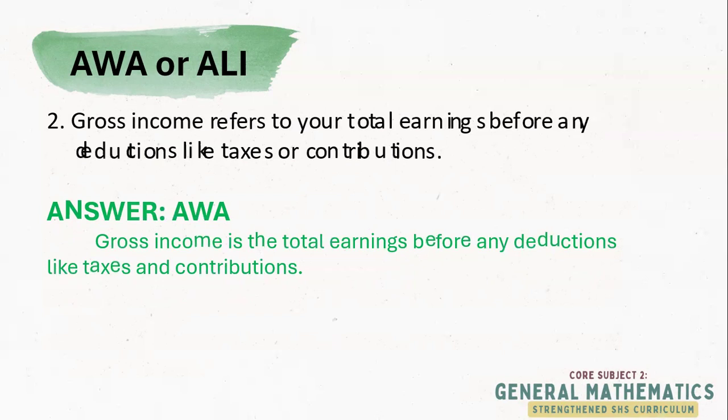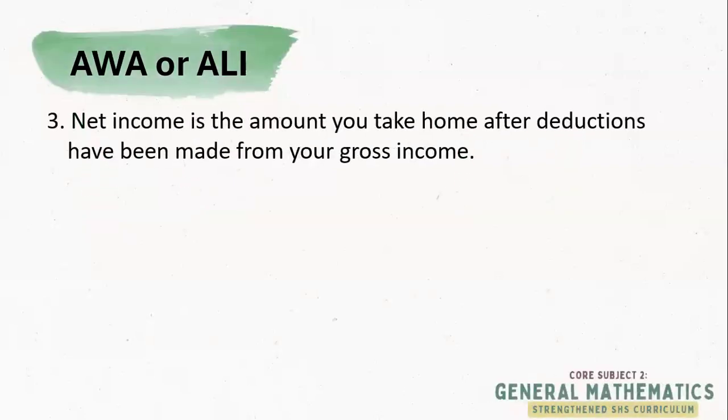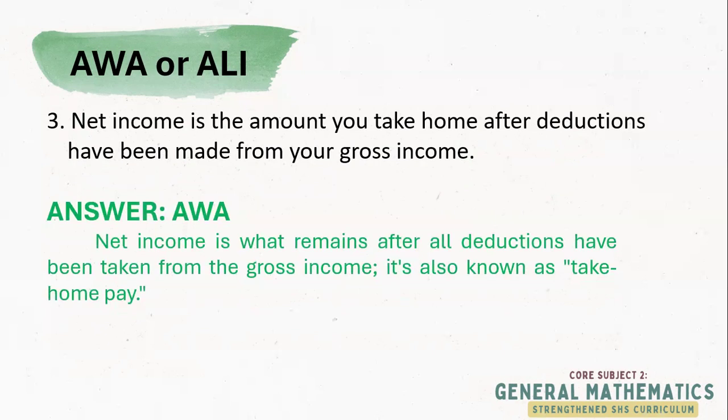Let's proceed now to the third item. Awa or Ali? Correct. This is Awa. This is your take-home pay. What's left after all the deductions? Don't forget that. That's the definition of net income.